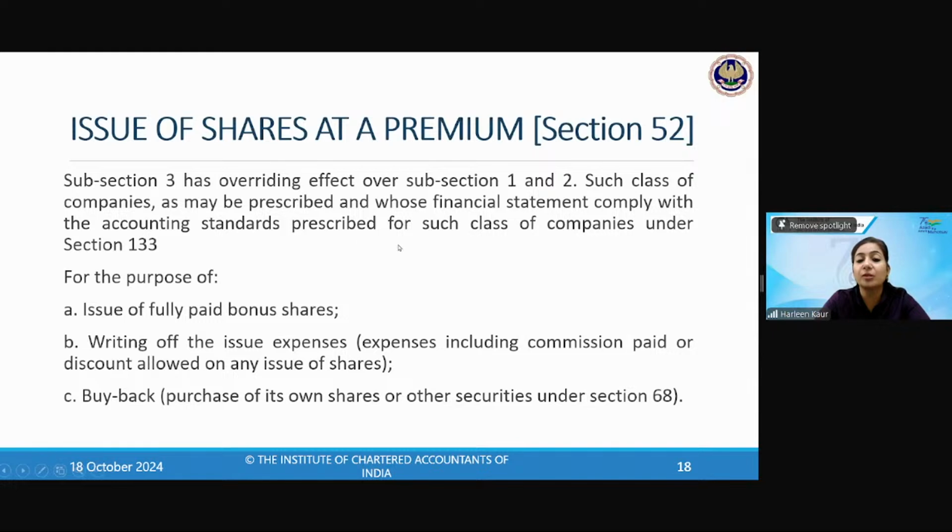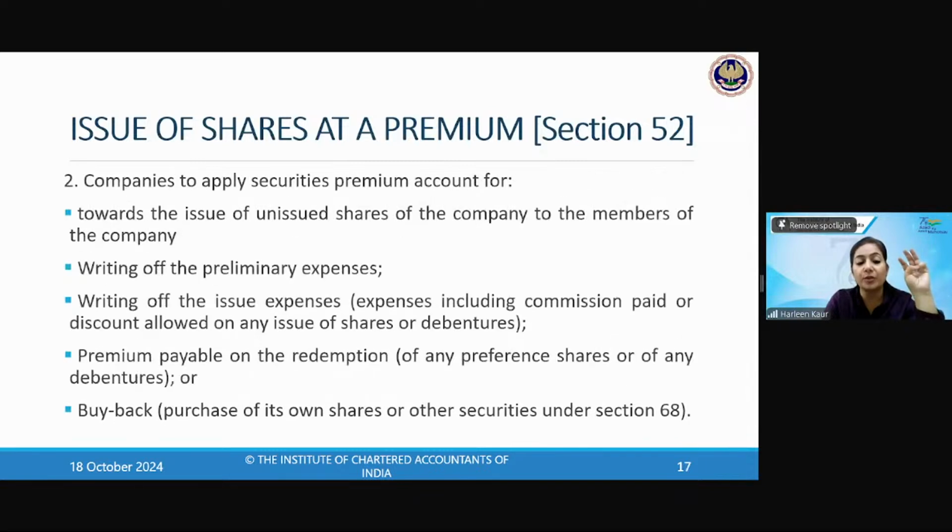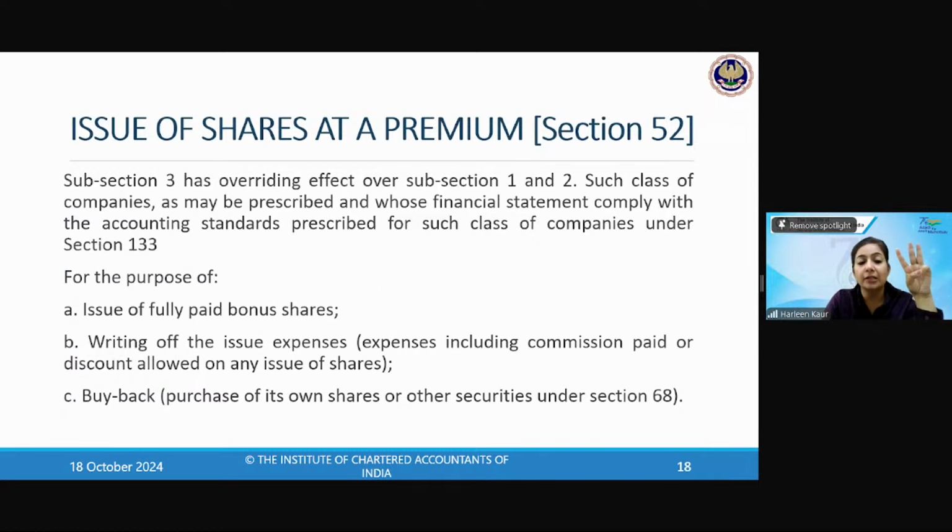Such companies whose financial statements are governed by the accounting standards under section 133. So if you are a company and your financial statements are governed by accounting standards, then the securities premium account can only be used for 3 purposes. It will not be used for preliminary expenses and redemption premium. It is only used for the first, that is bonus, the third, that is issue expenses, and the fifth. So you will use your securities premium account only for these 3 purposes: issue of fully paid bonus shares, writing off issue expenses including commission or discount allowed, and buyback.